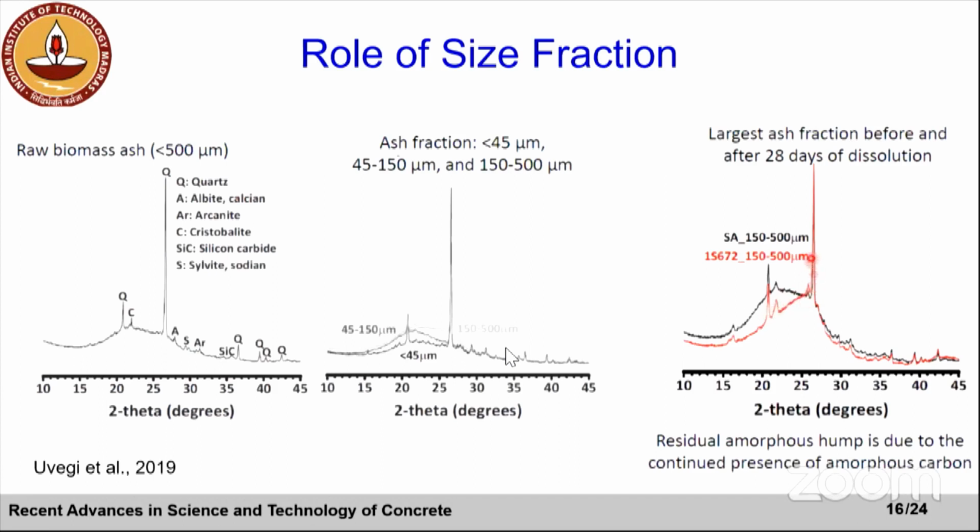If you look at the red X-ray diffraction pattern, there's no change in the XRD pattern around 25 degrees 2 theta, where the residual carbon is. So basically it says that your total amorphous content is made of these two, and the residual carbon is not dissolving. Nothing is happening; only your reactive siliceous part is taking part in the reaction. So that just shows you.